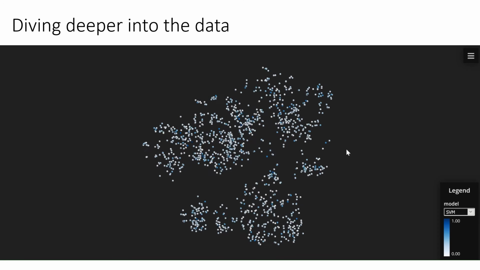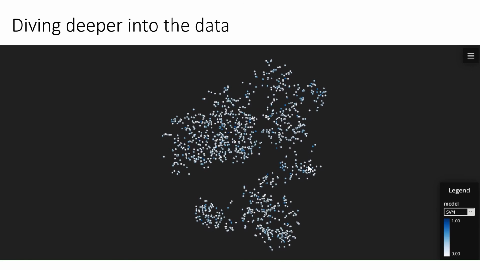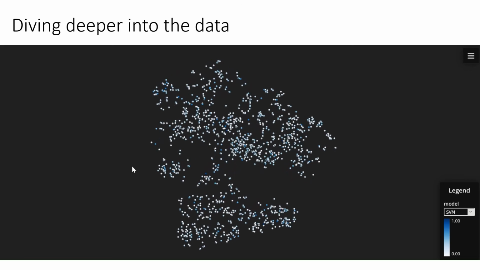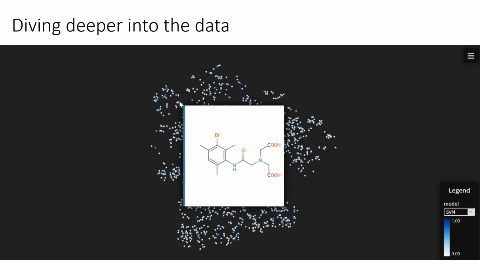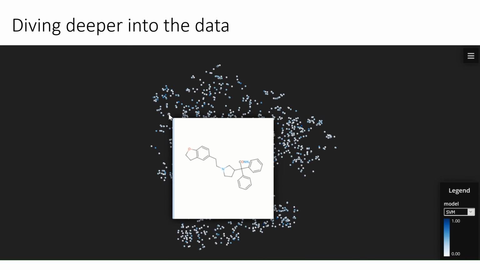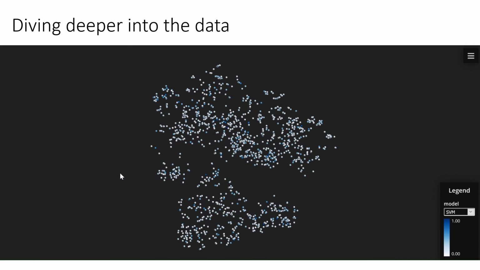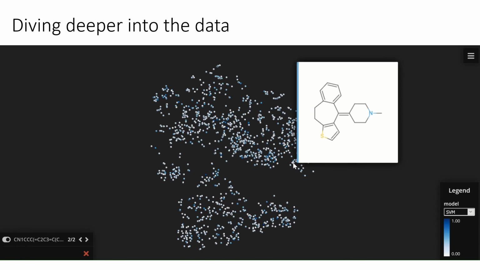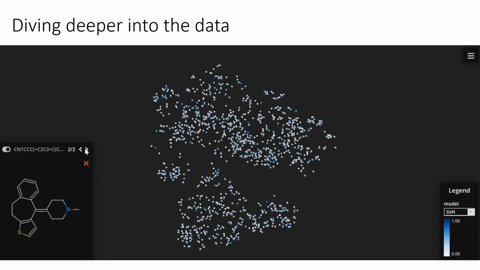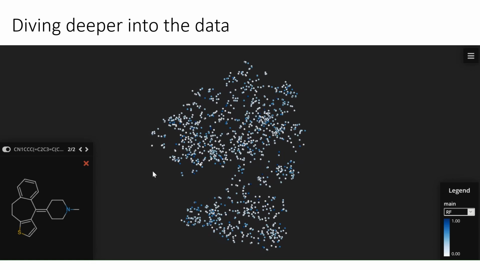Instead of aggregating accuracy down to a single number like people normally do in this field, we're taking a closer look at what the models can and can't do at the chemical level. We've created a visualization for drug developers of the chemical space of drugs, colored by our accuracy in predicting each one using a variety of models. In the visualization, you can select your models from the drop-down menu. And then once you select one, you can rotate around the chemical space and pick out the drugs that might be of interest to you.